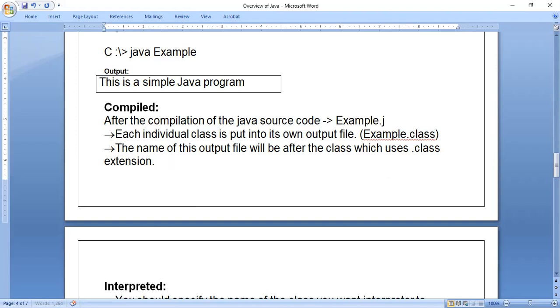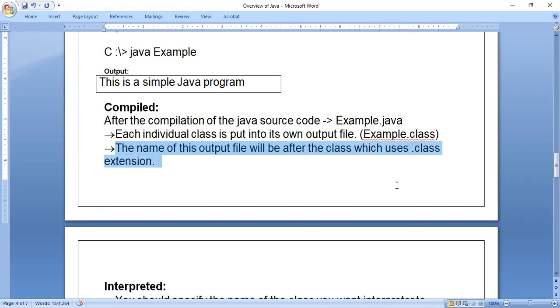Coming to the .class file, whatever the file name is, by that name only the .class file will be created. So we can say the class is put into its own output file, and that output file is nothing but the .class file. So here we have 2 files in total: the .java file, which is the source file, and the .class file, which is used for further execution. The name of this output file will be after the class, with the .class extension.